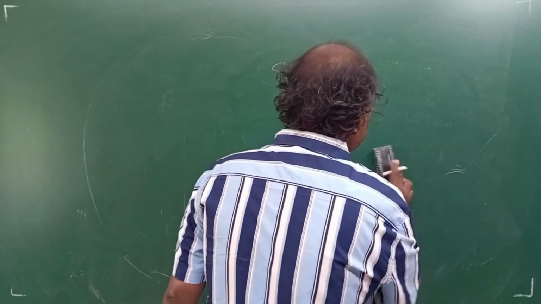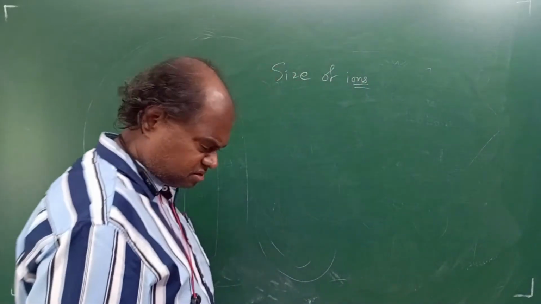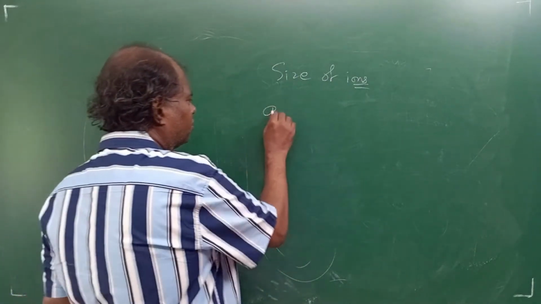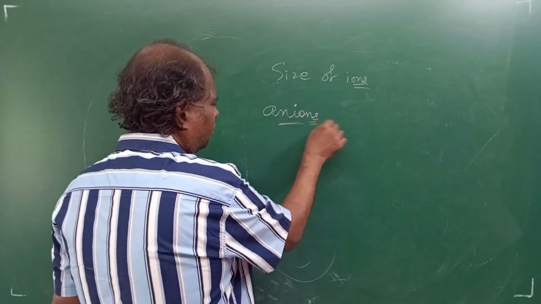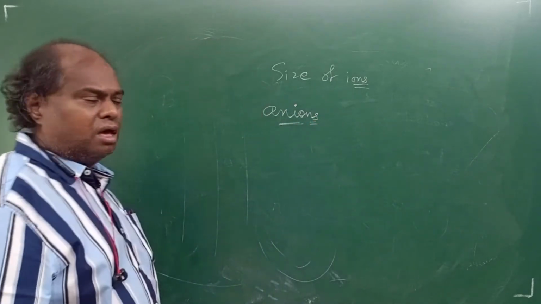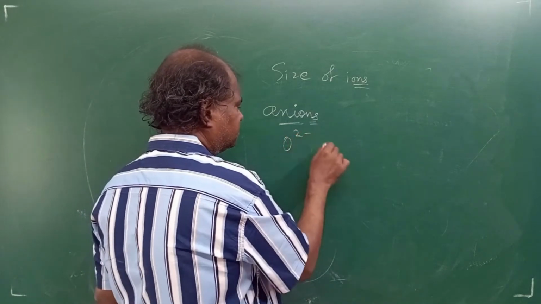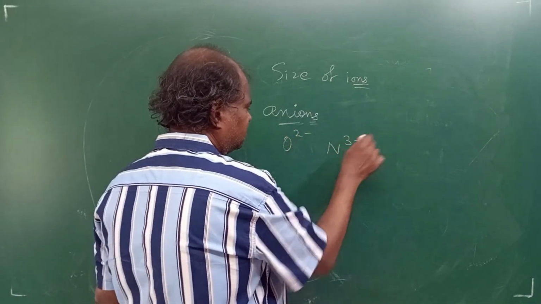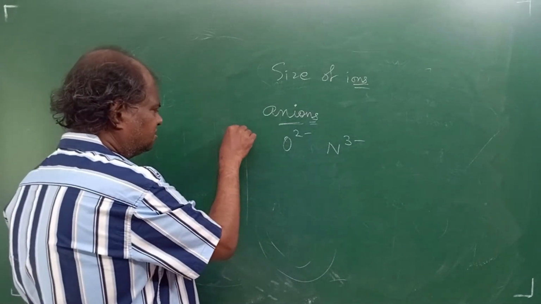Fine. Now let us take anions, right? Again we should take isoelectronic. So I'll take O2 minus. I'll take N3 minus. Okay. And I'll take F minus.